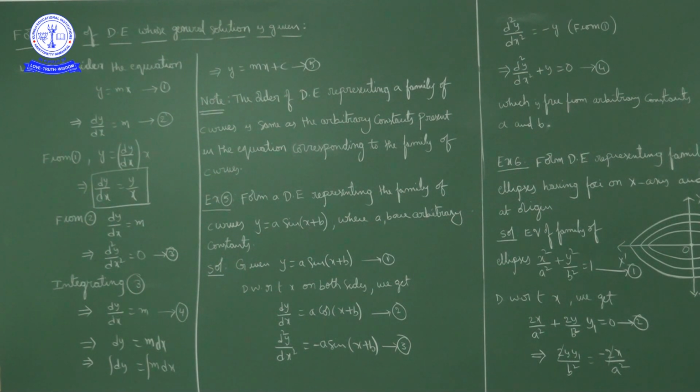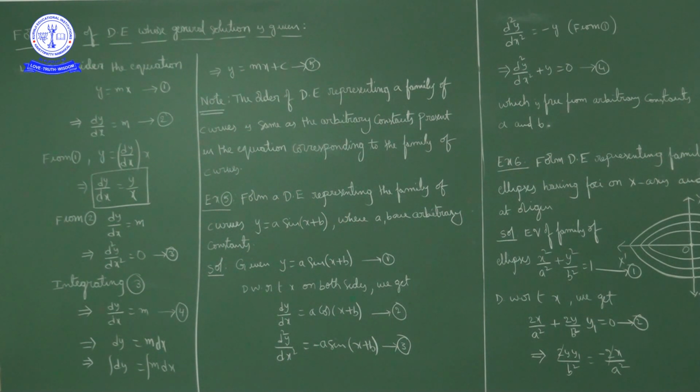Simply, to form a differential equation from a family of curves, you have to eliminate the arbitrary constants. Now, for example, let us consider the equation y is equal to mx.